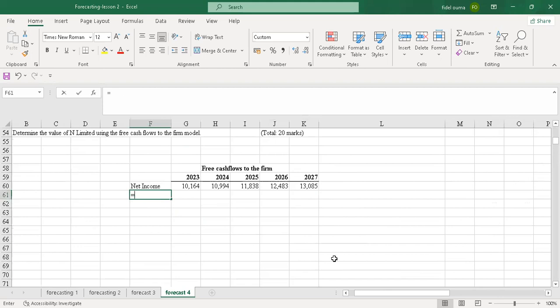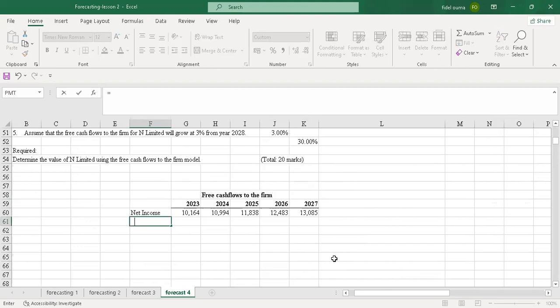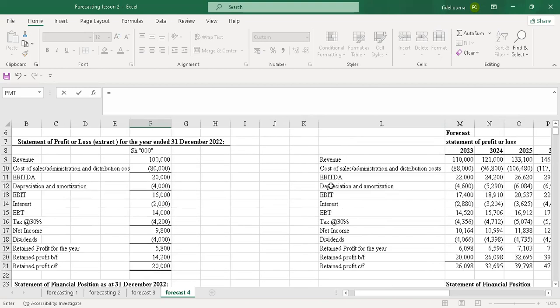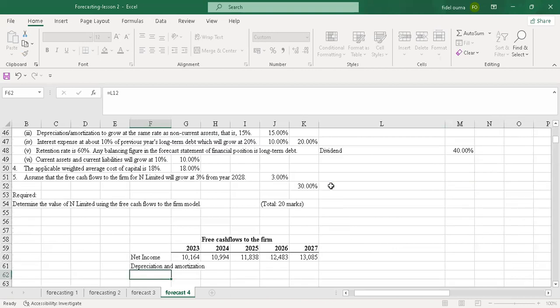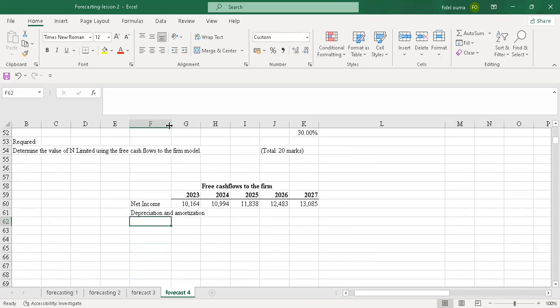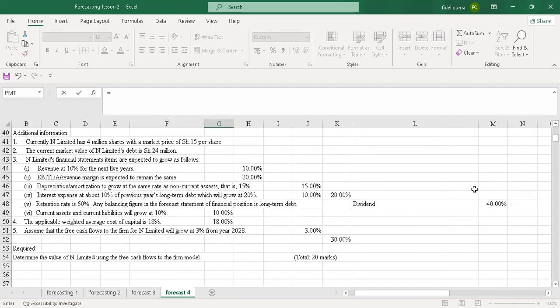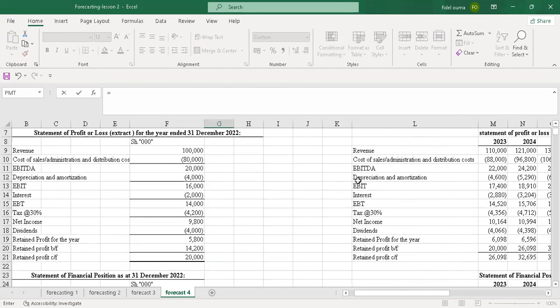Then the next item is that I'll have to add the depreciation and amortization. Was that depreciation and amortization? Yeah, it's here. So I'll pick it. Let me extend this. Here you just copy. When you have the values, it's easier. But you recall that for this now I have to add, but the values for depreciation are negative.